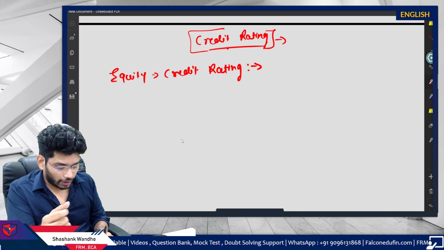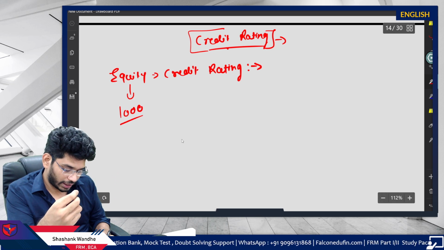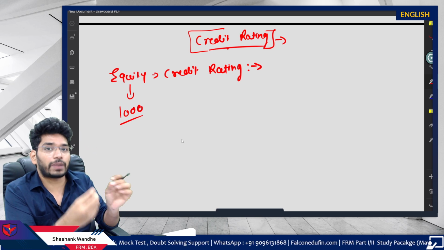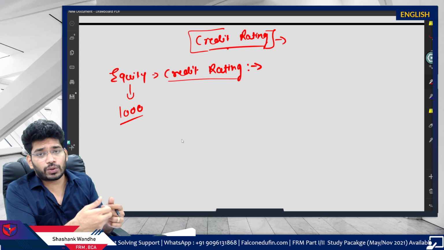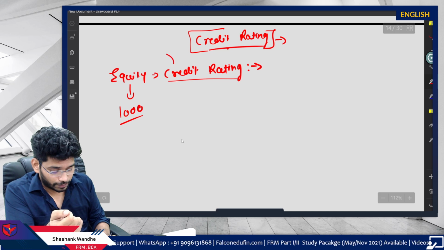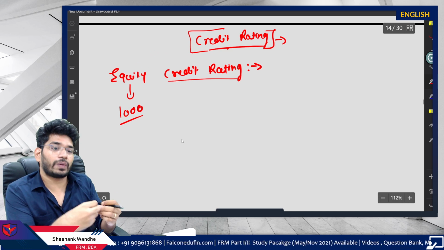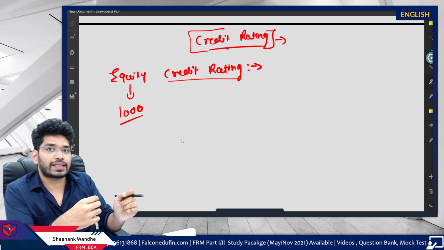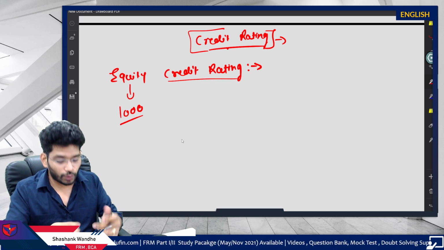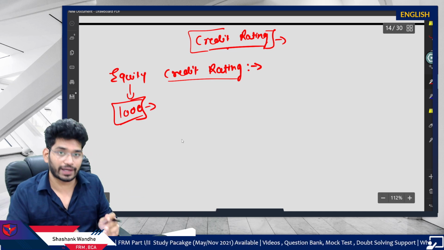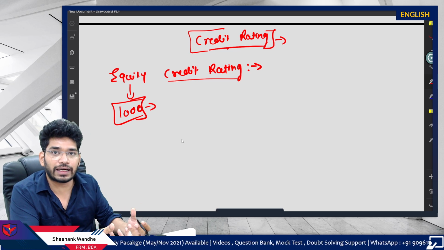First of all, if you own 1,000 shares in a particular company, will you apply a credit rating system to that company or to that security issue? The answer is no. Why? Because when you purchase equity, there is no credit risk. You are the owner of the company, so credit rating is not applicable for you because you don't have the credit risk.